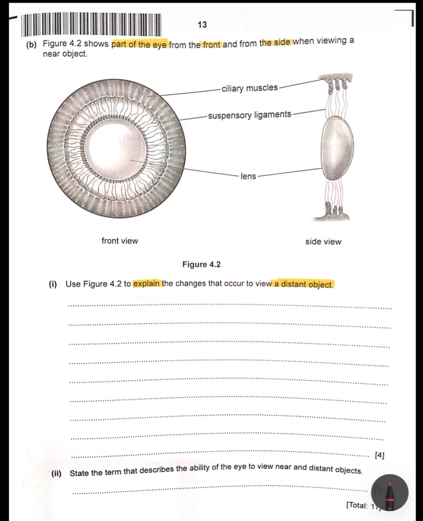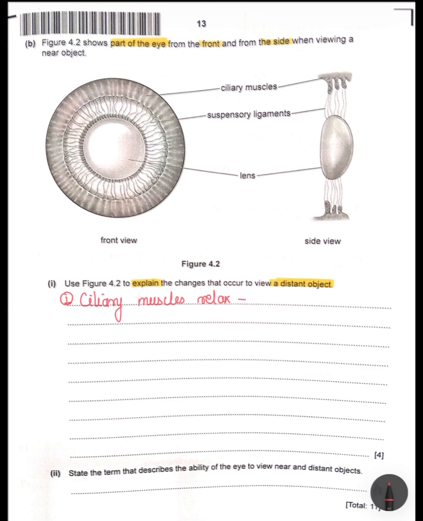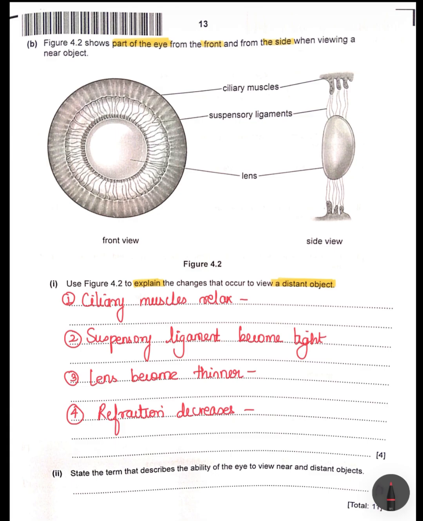So here what you will do is, for a 4-marker you need to give 4 points, but also you need to elaborate on those points. The first thing, ciliary muscles will relax. When they relax, the ciliary muscles move away from the lens. In the second point, the suspensory ligaments become tight. Now this is going to increase the tension on the edges of the lens, right? And because of this tightening, the refraction will decrease because light rays from the distant object are bent less, and since they're bent less, the focus is directly on the retina.